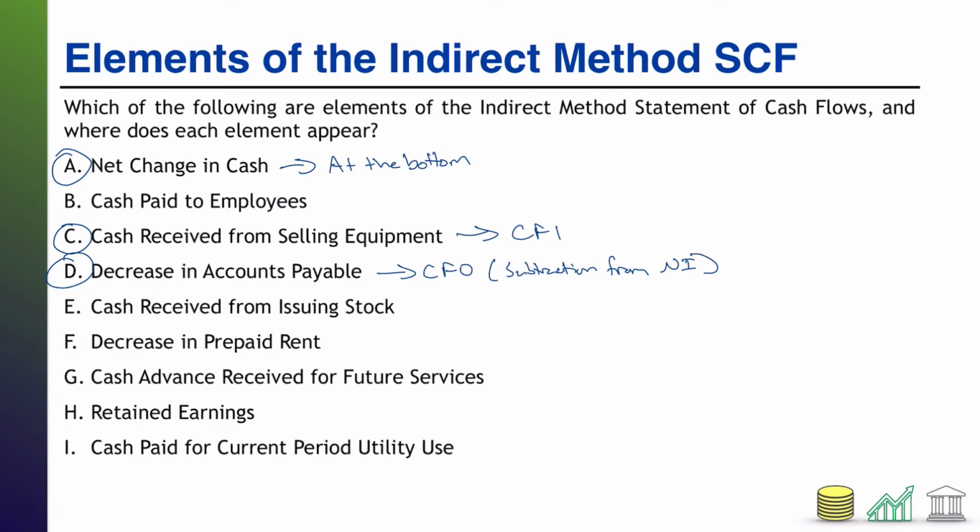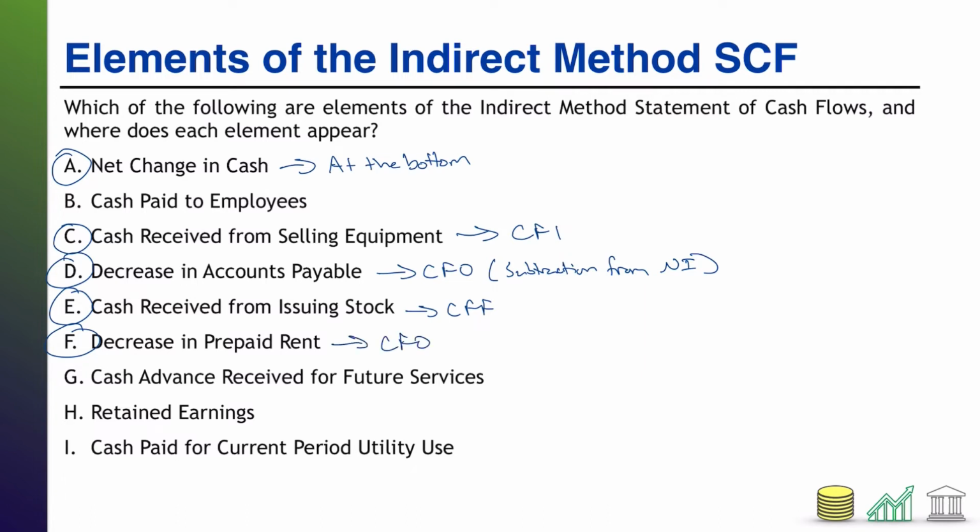All right, next up, E, cash received from issuing stock. That would be on your indirect method statement of cash flows. Specifically, that is part of your CFF, your cash from financing. How about F, decrease in prepaid rent? This would also appear on your indirect method statement of cash flows. Again, this is a CFO item.